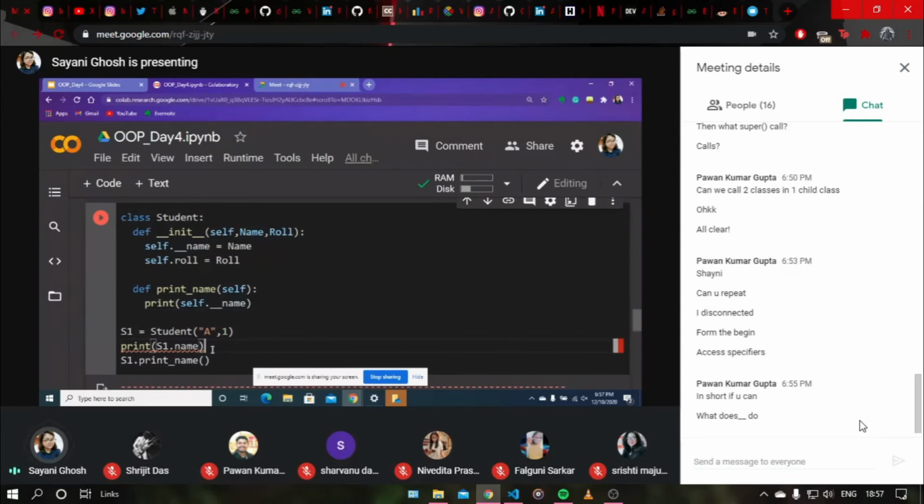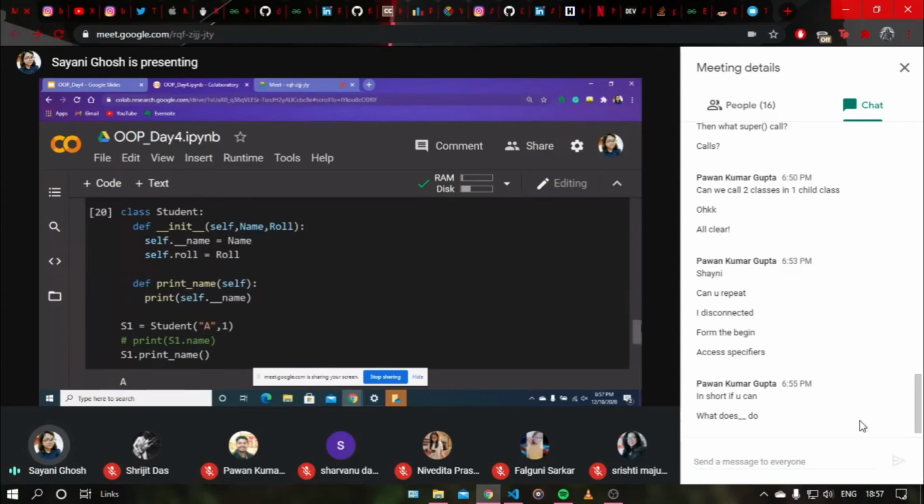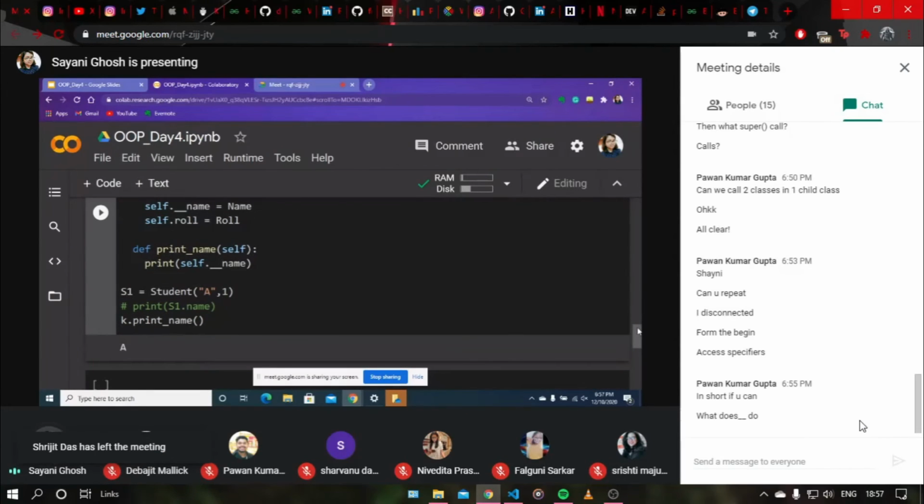Yeah, let me comment this out to rule out the error. Yeah, we are getting the correct output with the function. When we call the function print name for the object s1, we get the output as A. That was the given name to s1's name. So I hope it's clear.